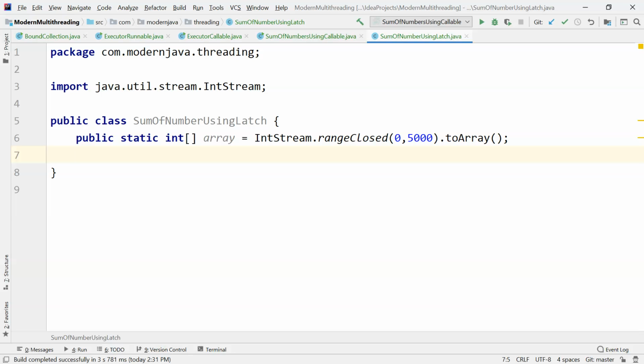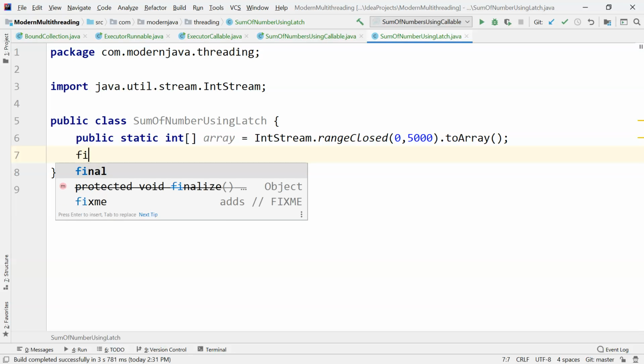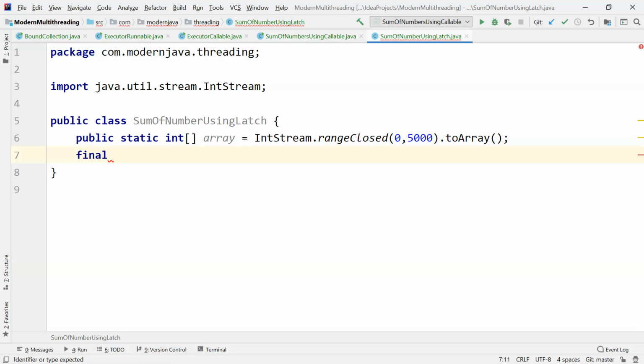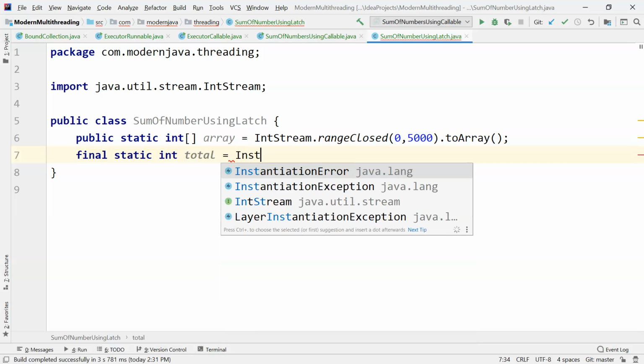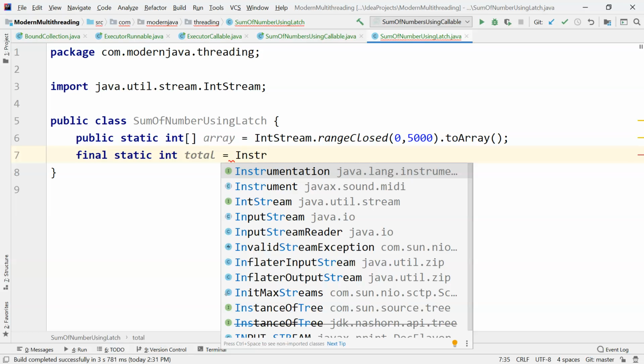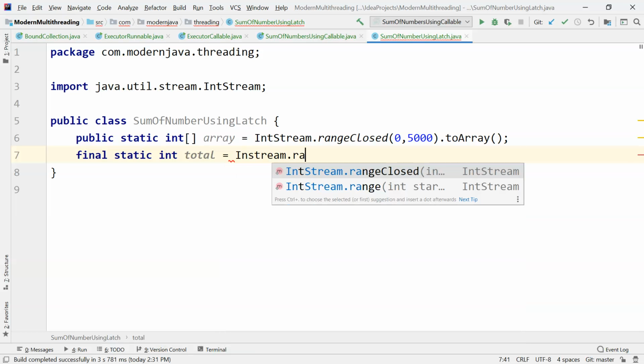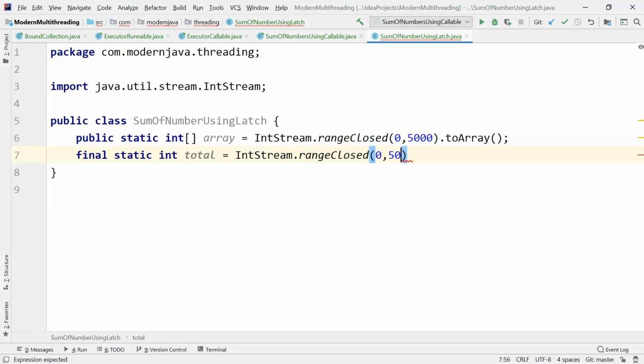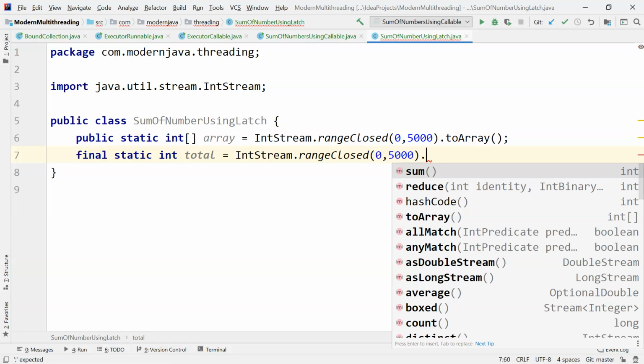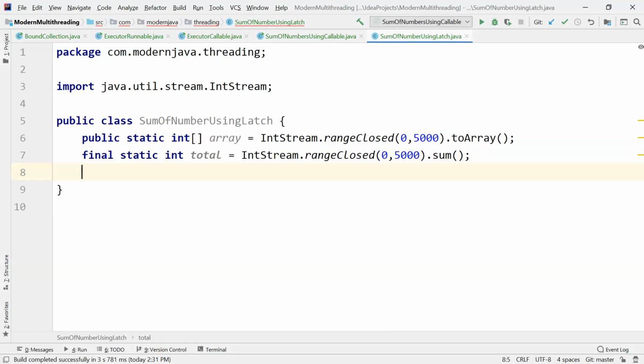Now, for verification purposes, we'll create a sum using the int array's sum method. Static int total is equal to IntStream.rangeClosed(0, 5000).sum(). And we'll be creating an instance of countdown latch.